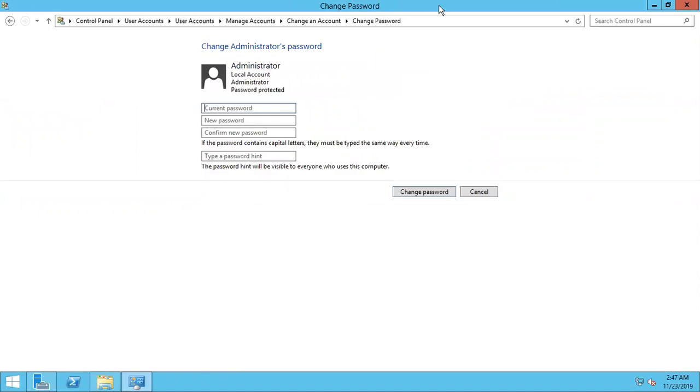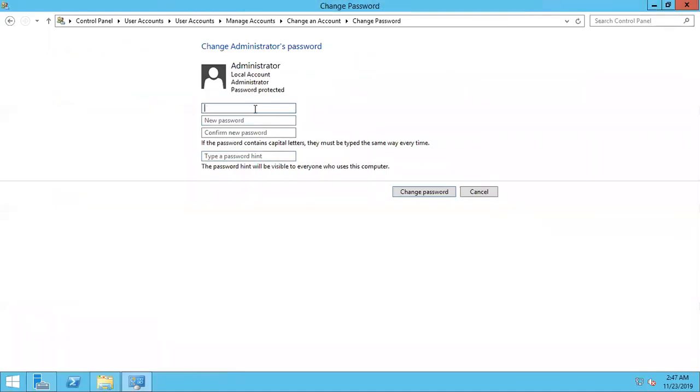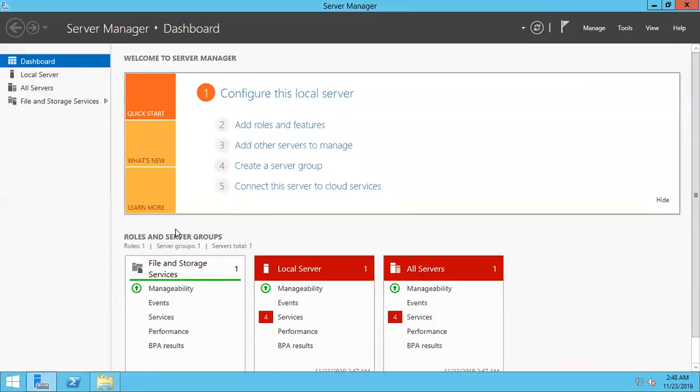What is your current password? This is my current password. What is the new password you want to give? Change password. All right, we have changed the administrator's password.